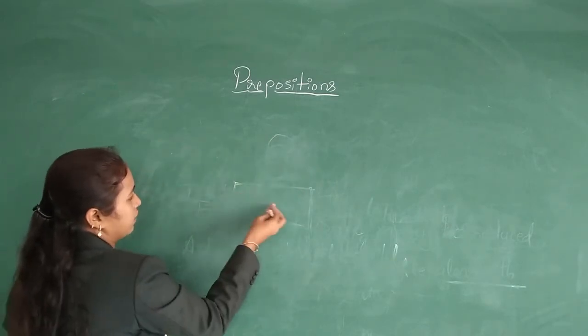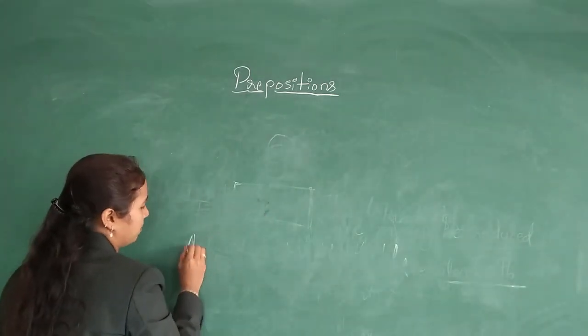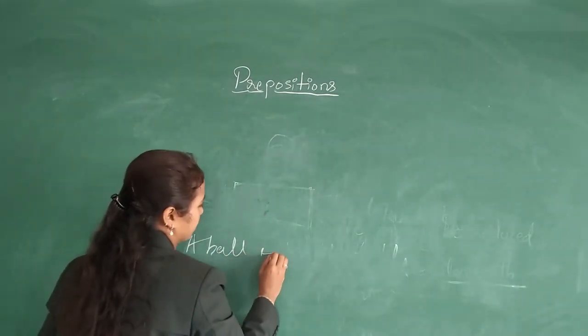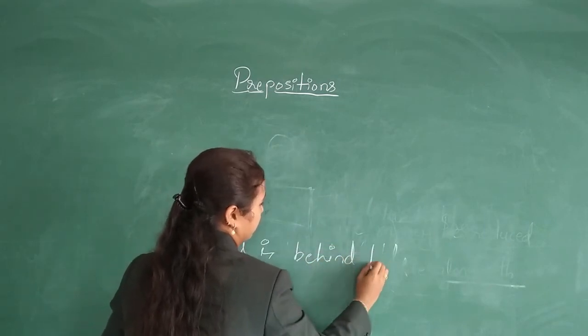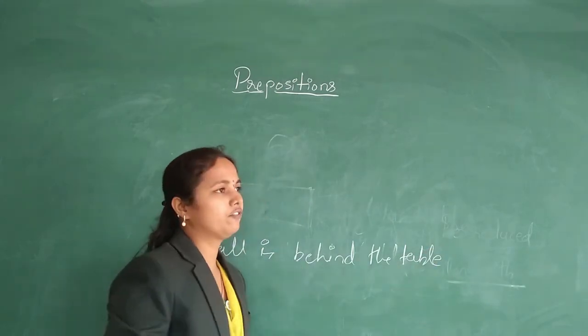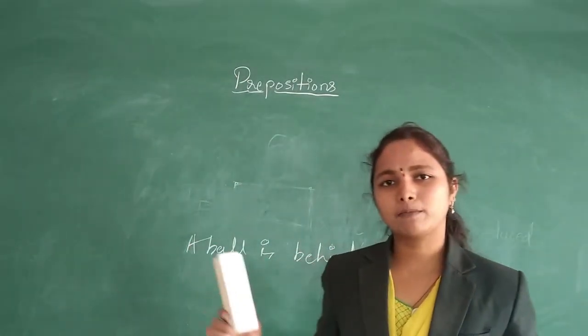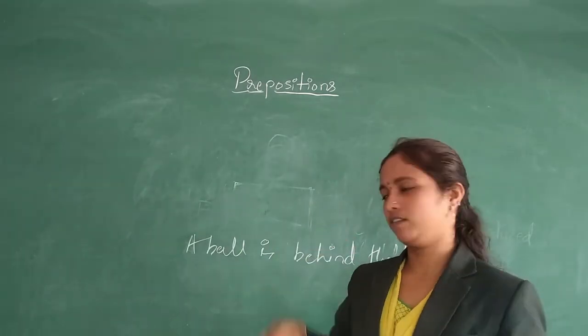One more is that if the ball is at the backside, or behind this, we use a ball is behind the table. For example, we can say the blackboard is behind me. So the board is behind me.